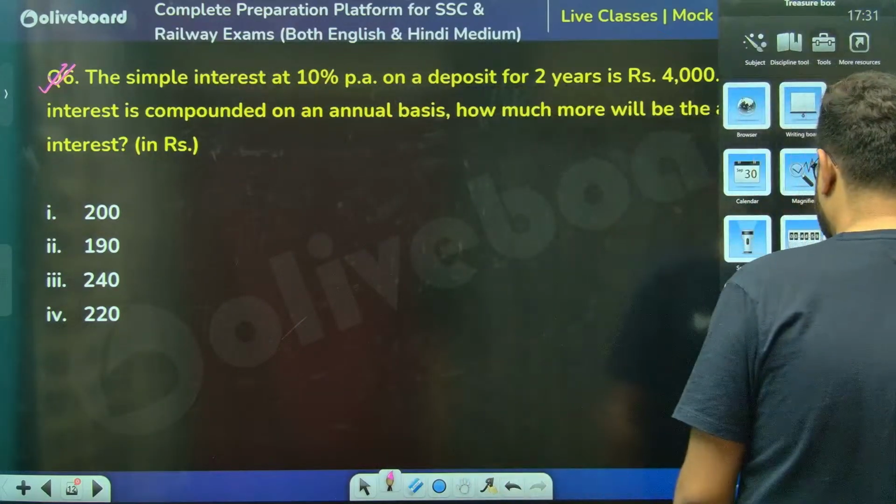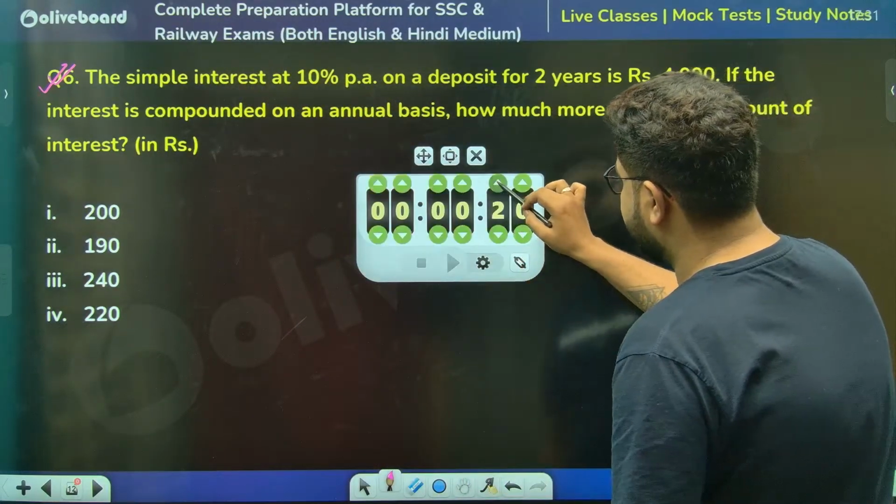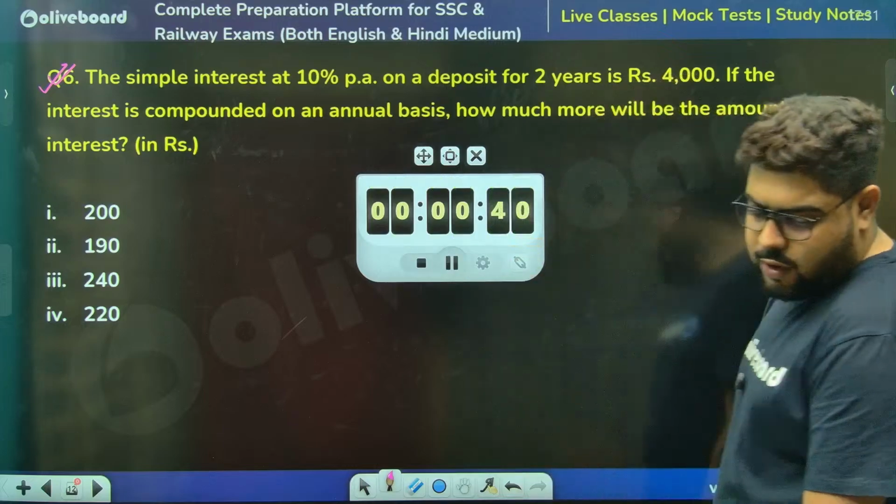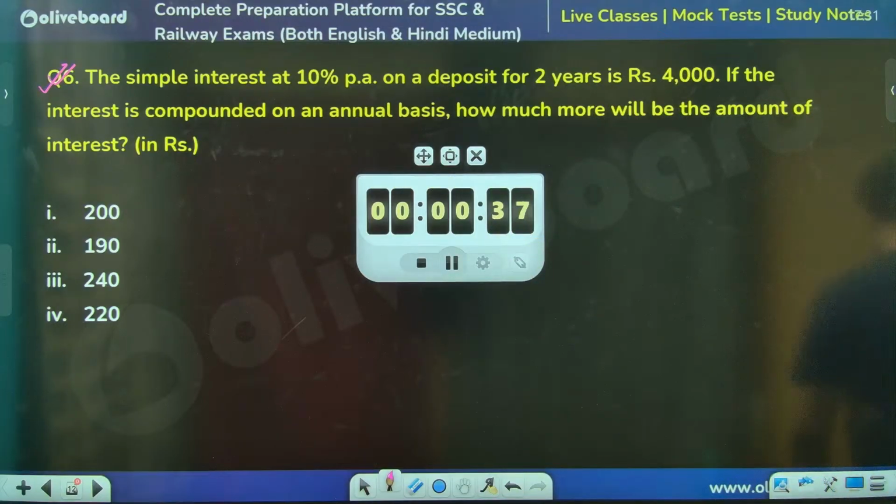Compound interest. 40 seconds, sir. Quickly solve this. Just skip the other Venn diagram question, okay? Because why?